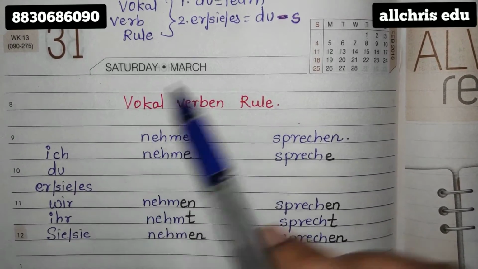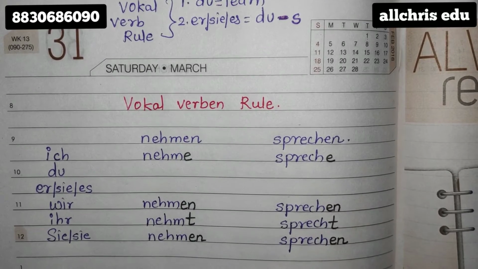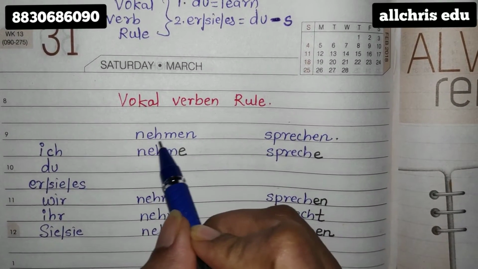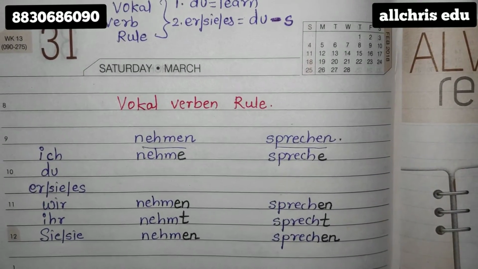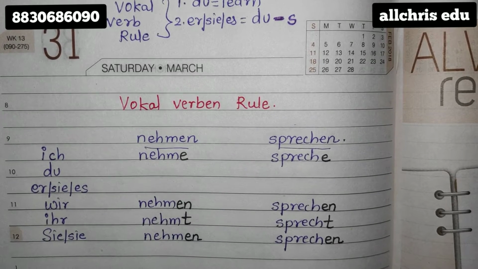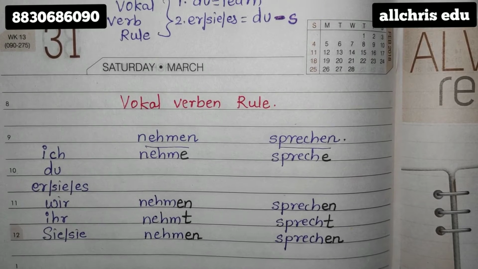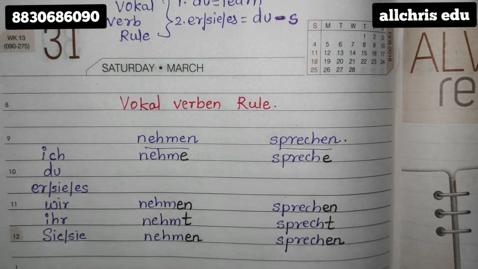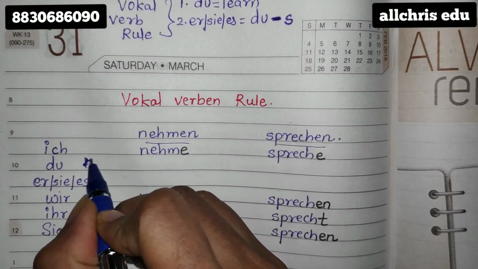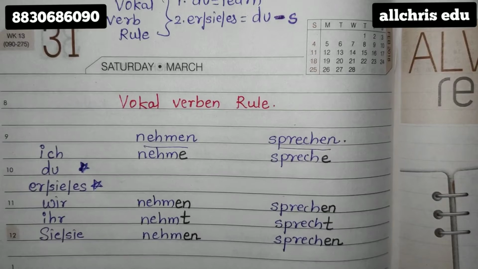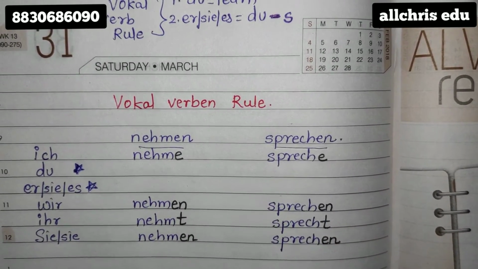Write this part in your classwork notebook, the whole page. And then write the meaning also, what I told you now. And this is the original word. If you want, you can underline it. Original word. Then we are going to conjugate this original word. Make sure du and er/sie/es will be exceptions because it is a vokal verben rule. So in the vokal verben rule, what is the exception? Du and er/sie/es. These two things are exceptions. So I have left them blank.